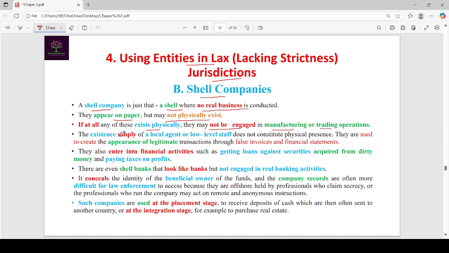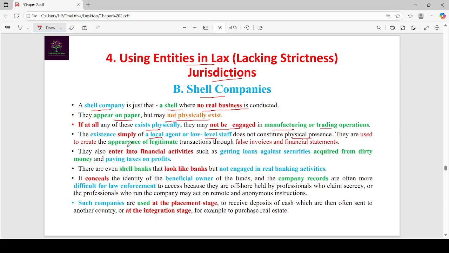If at all they exist, they have only a local agent or low level staff. This does not constitute physical presence, meaning no operations will be there, just an office. In that office, a local agent or low level staff will be there. No business, manufacturing or trading activity will be there.